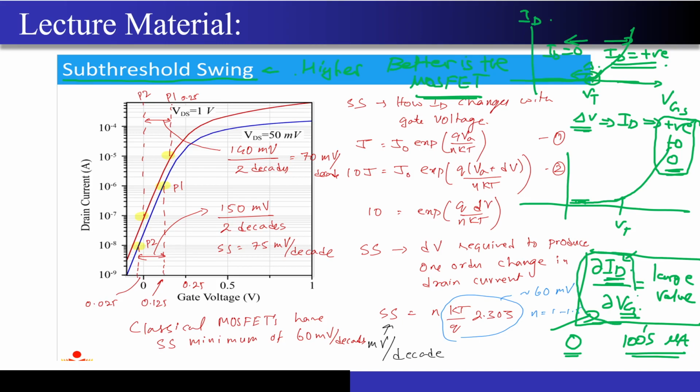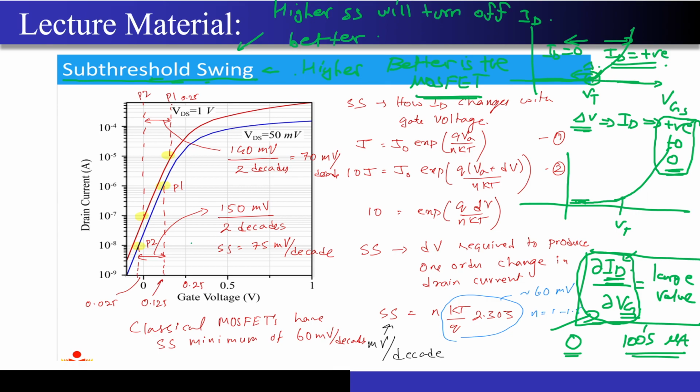For practical MOSFETs, you will get some questions, maybe in different books. They will ask you to compare the subthreshold slopes, and which MOSFET will turn off better. The MOSFET which has a higher subthreshold swing will turn off better. So always remember this point. I want my MOSFET to have as high a subthreshold swing as possible.